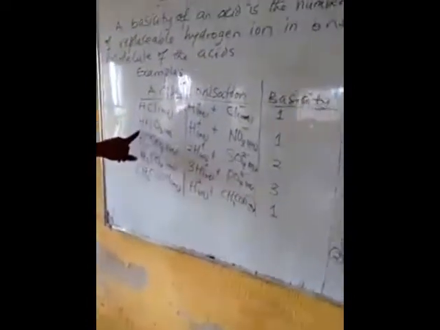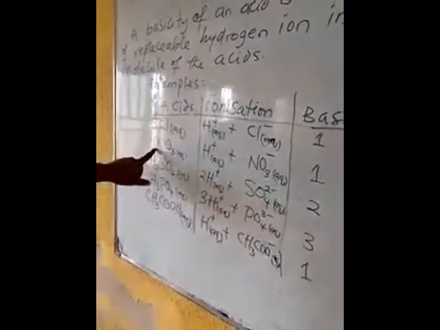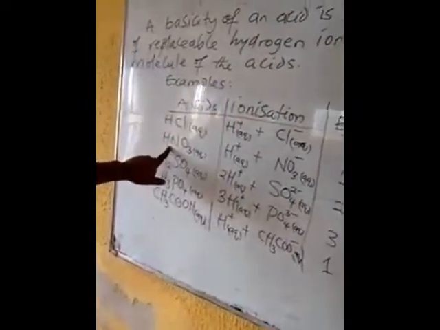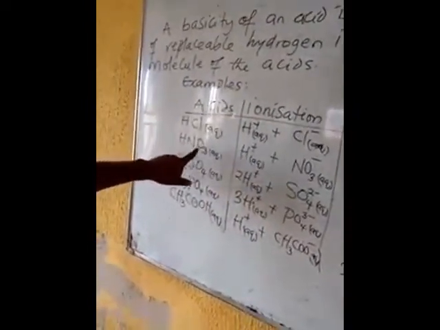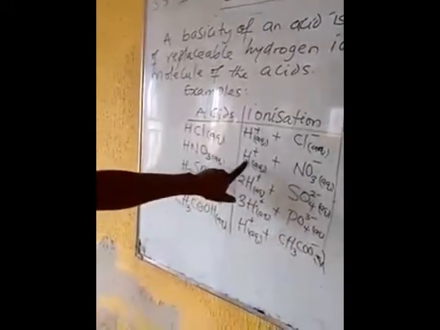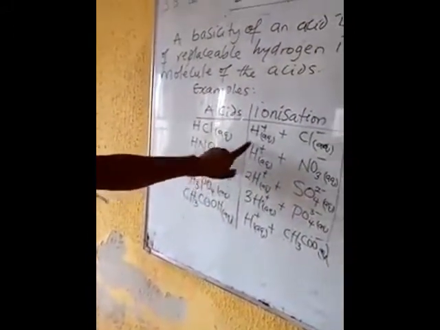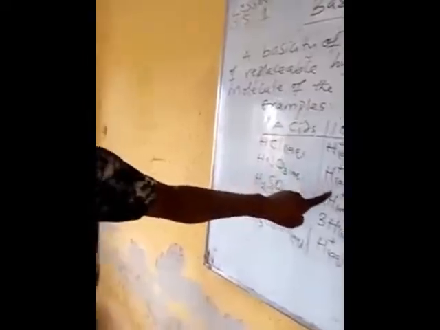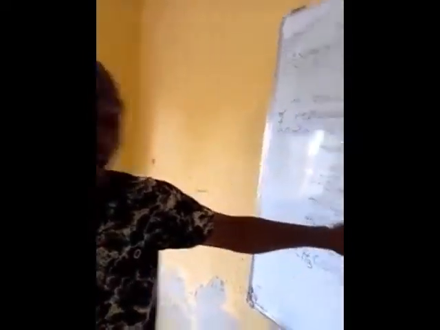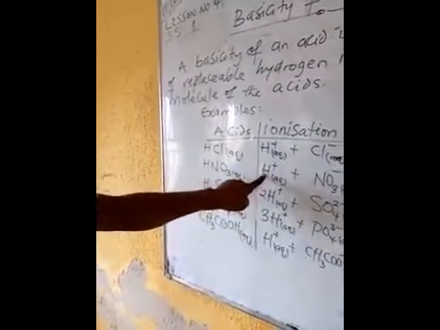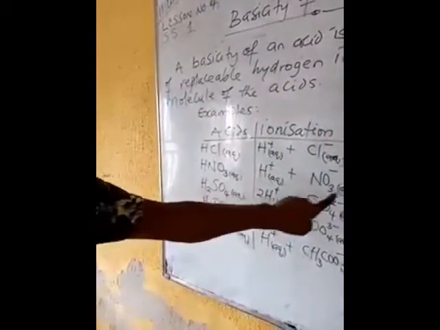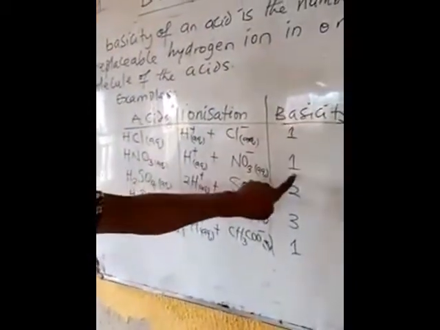In the same vein, HNO3, which is trioxonitrate 5 acid, is ionized to produce H+. When you see H+, even if I didn't write 1 here, it indicates that the number of replaceable hydrogen ions here is 1. So that is why we have the basicity here to be 1.